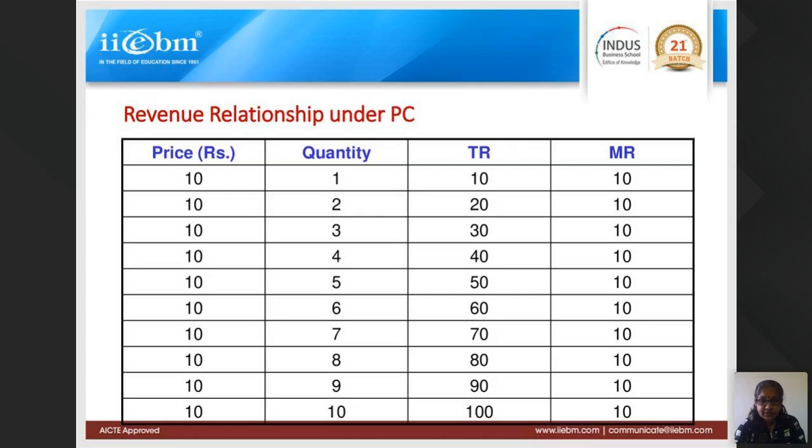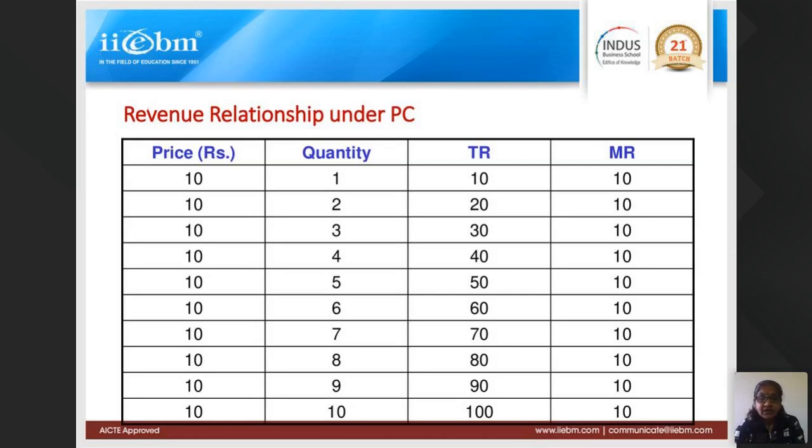Price is constant, quantity increases, so the total revenue of the seller also increases. If the seller produces more after 10, if the seller produces 11, 12, 13, 14, like that, then the seller's total revenue will increase like that only. Like 1 page 1 rupee, 2 pages 2 rupees, 3 pages of photocopying 3 rupees, like that they are getting the total revenue.